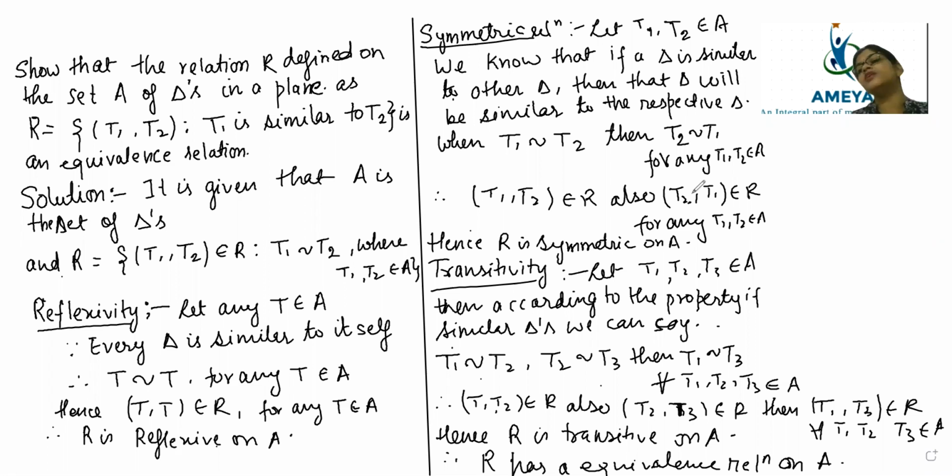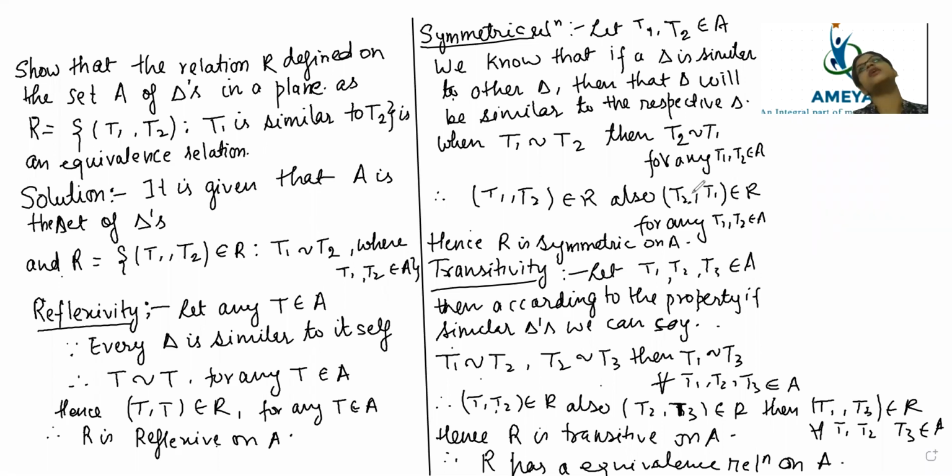Because in MCQs, you only have to tell whether it's only reflexive, reflexive and transitive both, an equivalence relation, or none of the conditions is satisfied. More options will be given to you and one condition will be given to you. So by seeing the condition itself, you have to inform whether it is an equivalence or not.